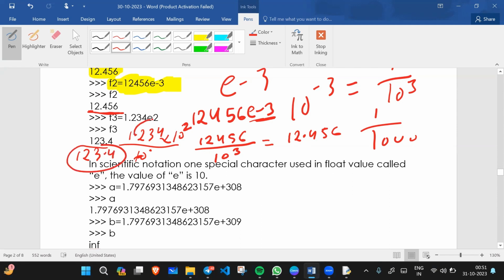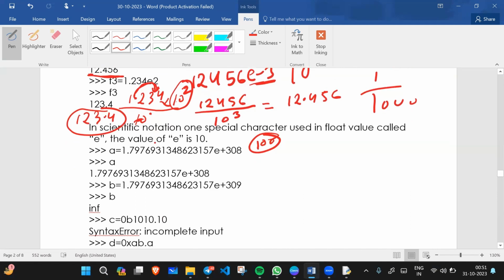So the point will shift here. Why? Because we are multiplying with 10 to the power 2. 10 to the power 2 is nothing but 100, so it will shift two digits.